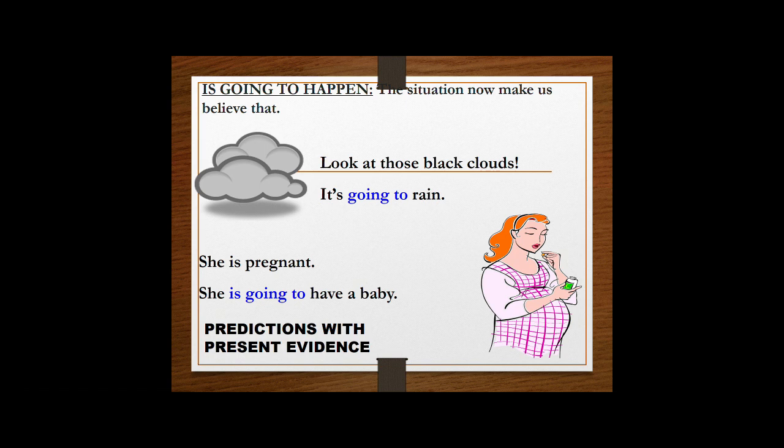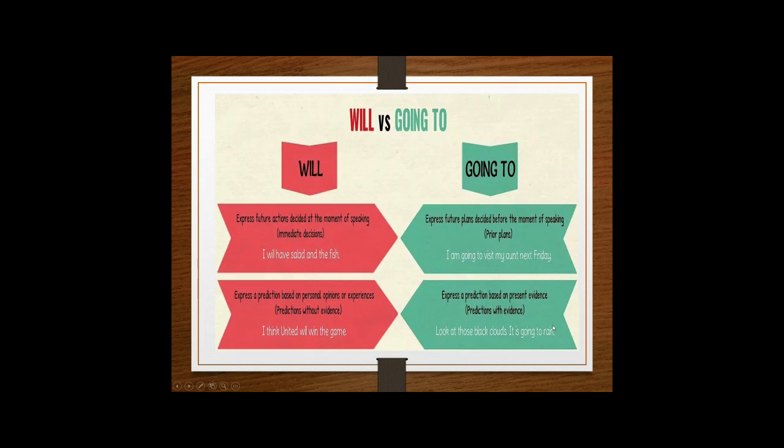Okay, when you talk about something happening because the situation now makes us believe that. For example, look at those black clouds. It's going to rain. Yes? So you know the evidence and you are pretty sure that it's going to rain. Okay? She's pregnant. She's going to have a baby. Obviously, because you have this prediction, because you have present evidence. In this case, you have the black clouds, and in this case, you can see a pregnant girl.